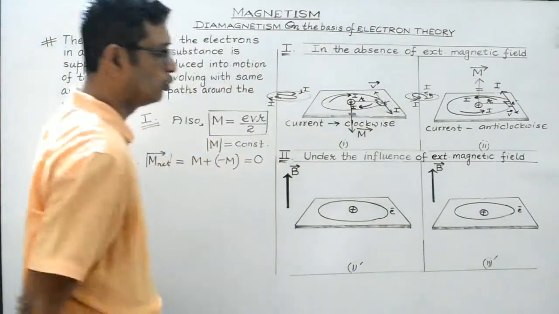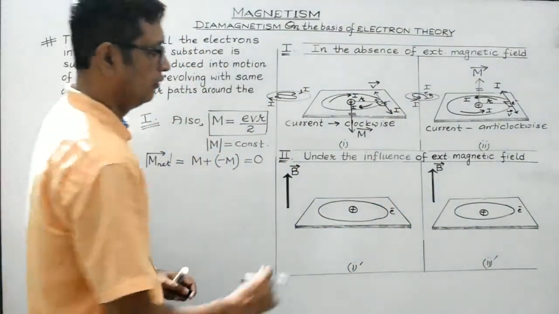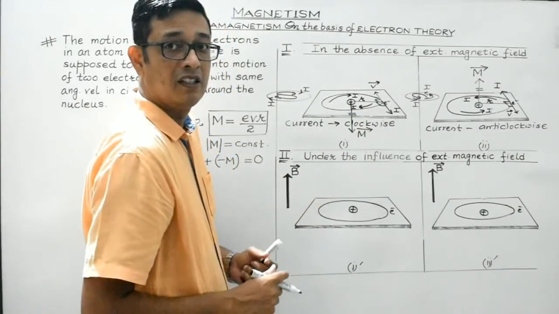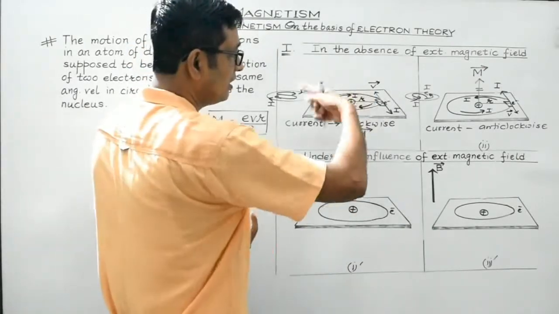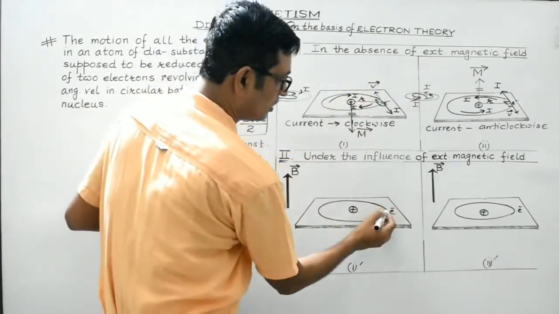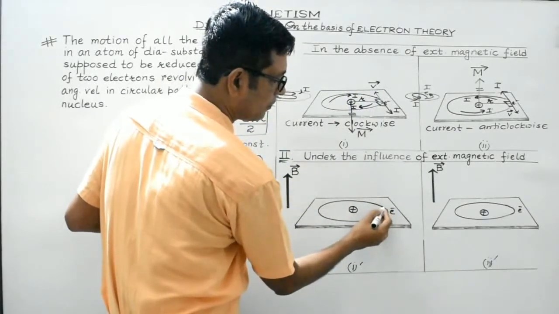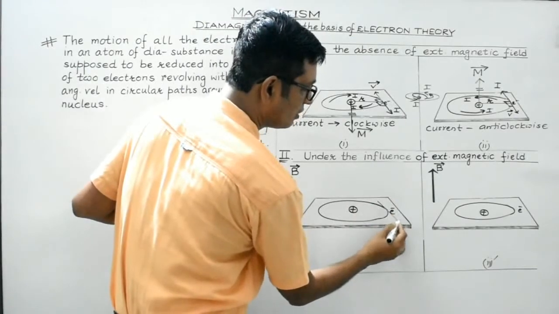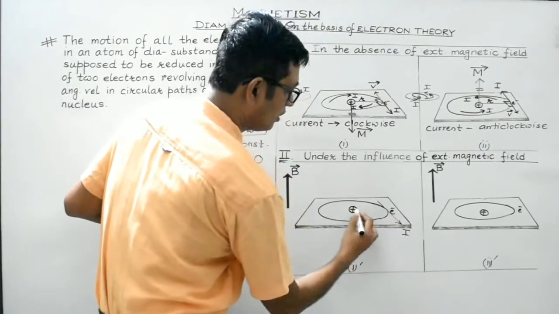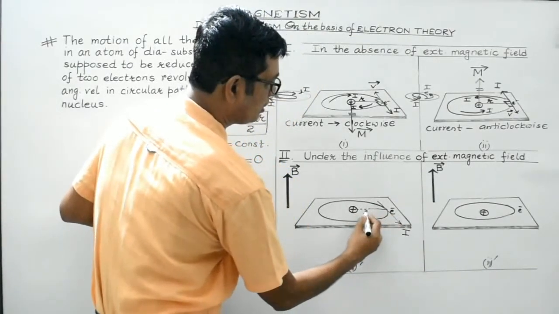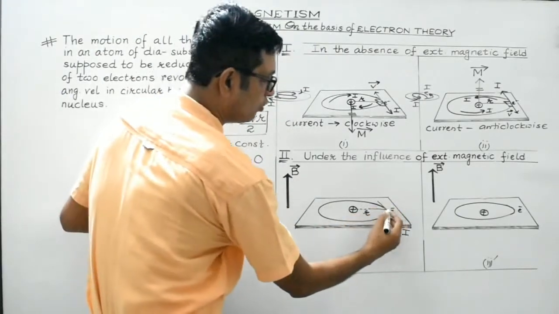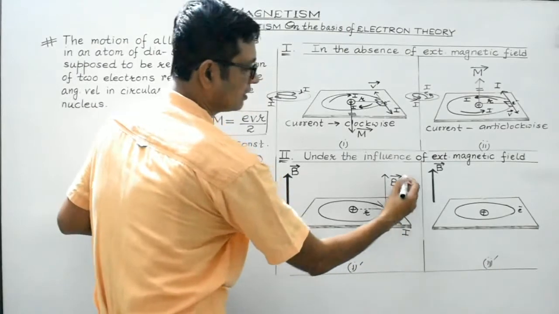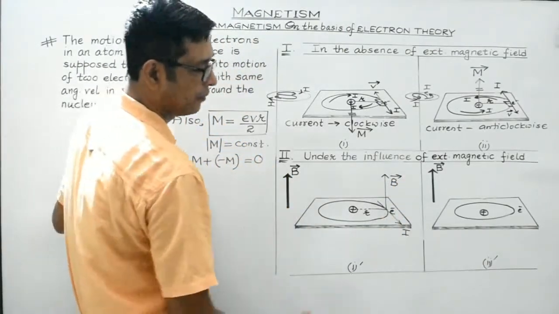Suppose let's consider it to be 2 dash. Okay, we are dealing with the same case. Here the electron is assumed to be moving around the nucleus in the anti-clockwise direction. So its directional motion will be along this direction only, so it will constitute a current in the opposite direction. Same. Here this is the radius, and this electron will be under the influence of this magnetic field directed upwards like this. This is the direction of the magnetic field.